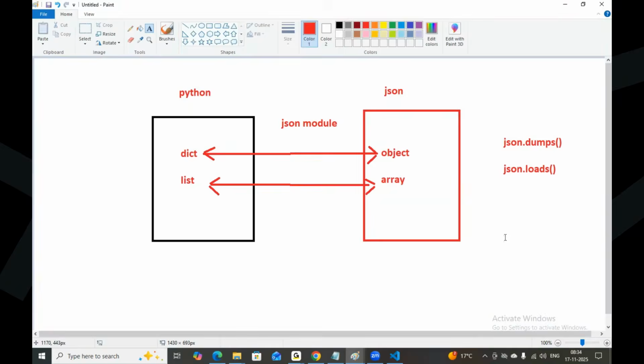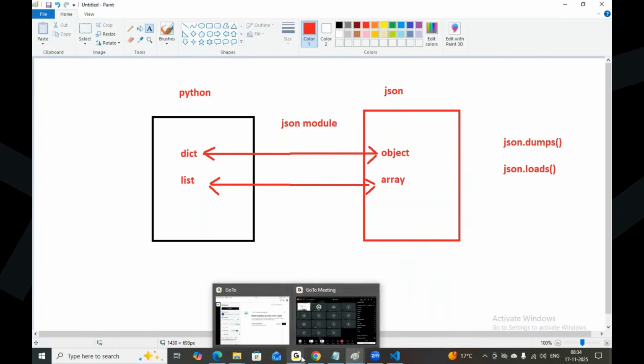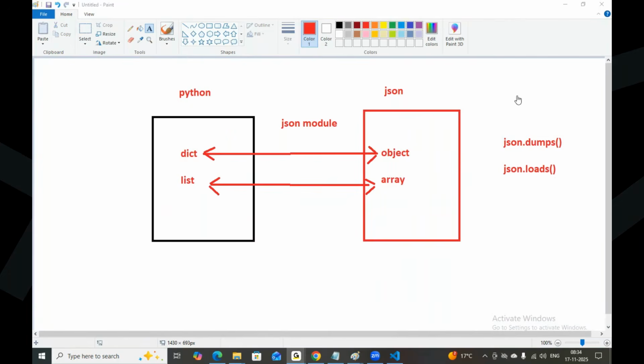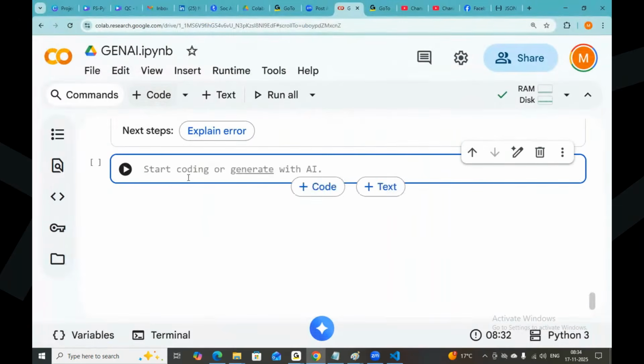So everybody understood about JSON? Any questions on this? If you have any queries and questions, you can ask me now. Any questions on this? Can I go with the next topic? Can I move to the next topic? Yes, fine. Let's go with one more topic called files.